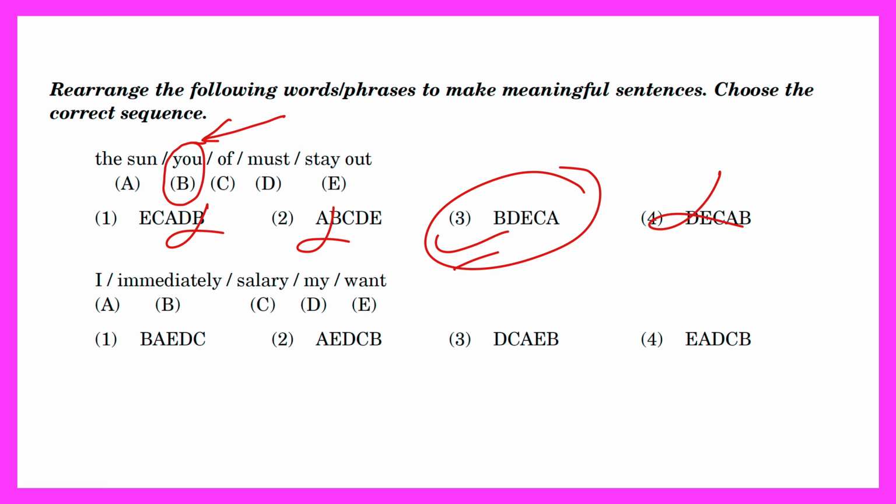Next: immediately, salary, my, want. The correct order would be: I want my salary immediately. I want, A, then E. So the correct sequence is option B.